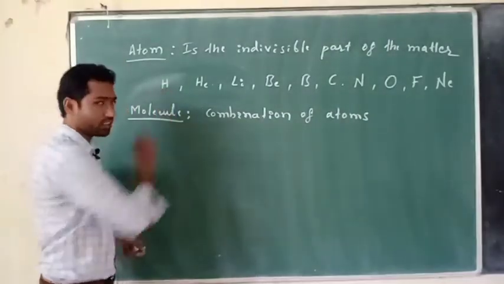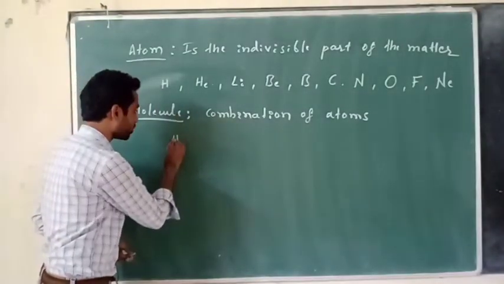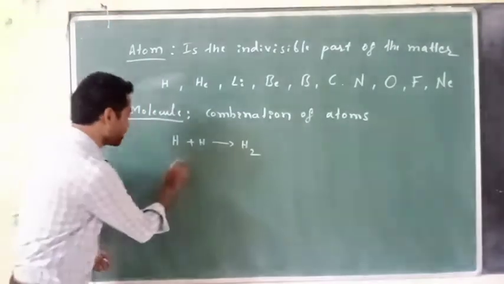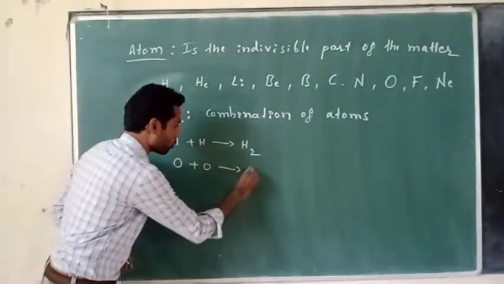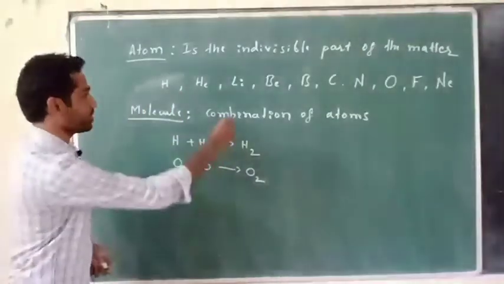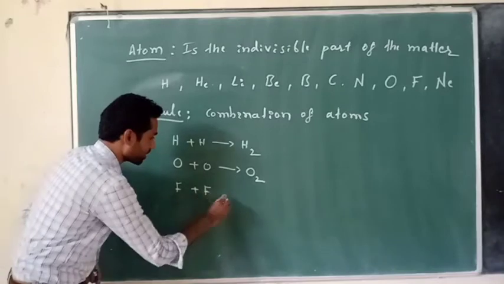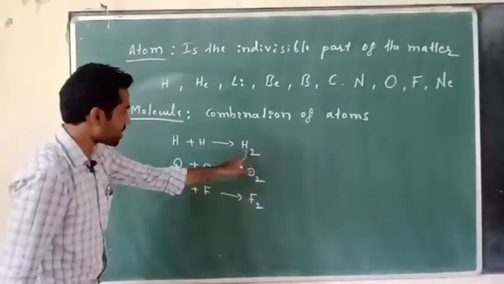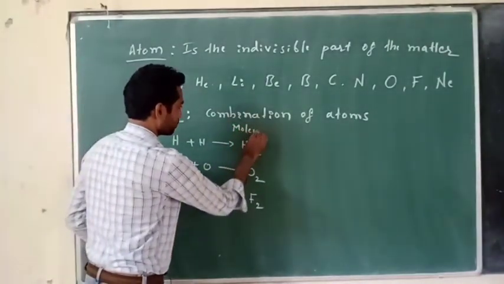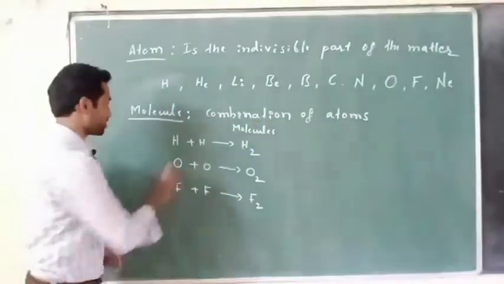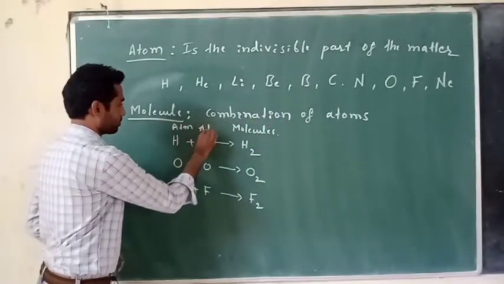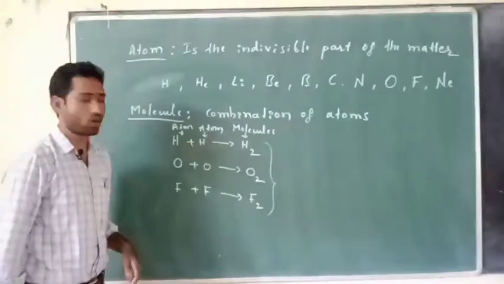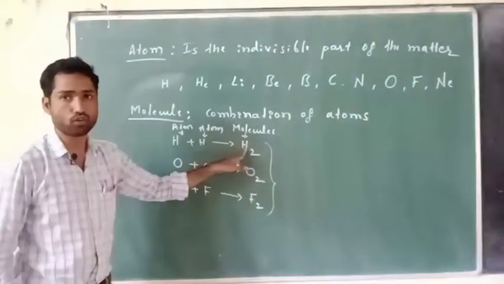For example, one hydrogen combines with another hydrogen to form a hydrogen molecule, H2. Right, oxygen combines with another oxygen to form O2. Similarly, F combines with another F to form F2, fluorine. These are known as molecules. These are atoms. These are molecules, because two atoms are combined with each other to form molecules.